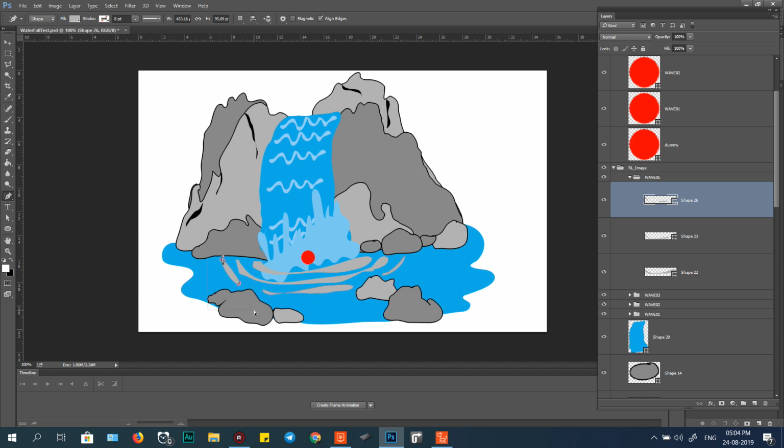And we can adjust one by one, that means drag to the correct place. Like that, it's easy.